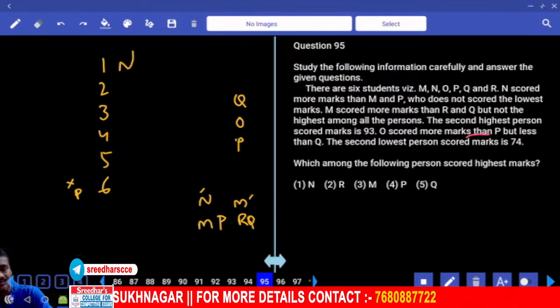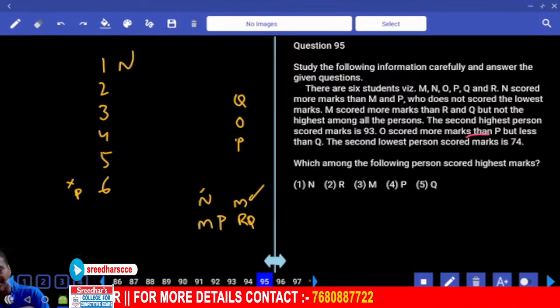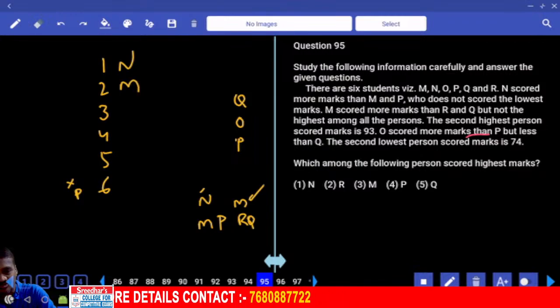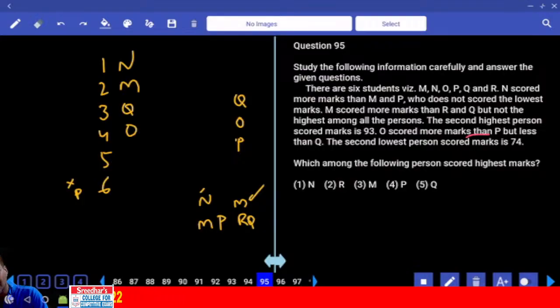Hence N is. And after this N, who is that person? M. And next to M, who is the other person? Q, O, P, because P cannot be at the last. And Q is here, O is here, P is here, R must be at this place.